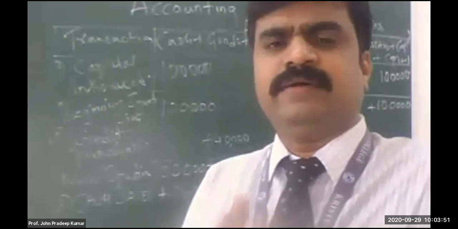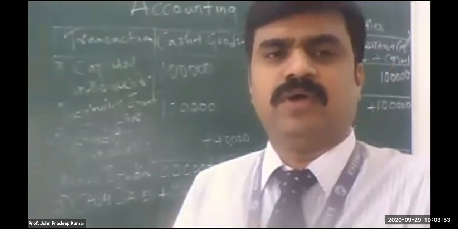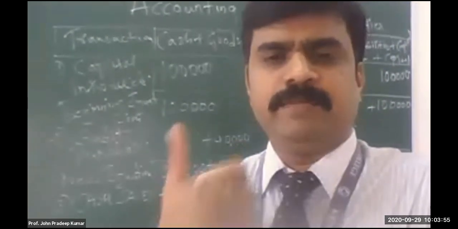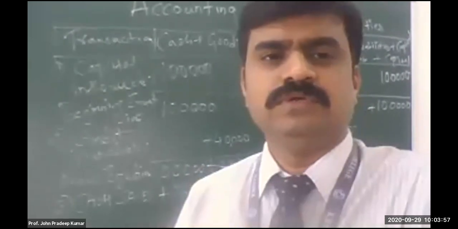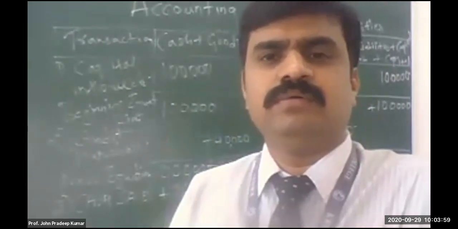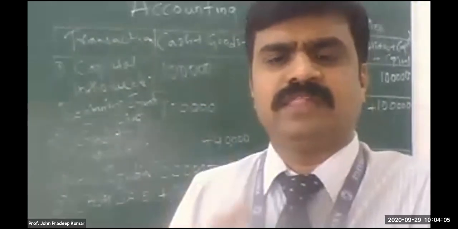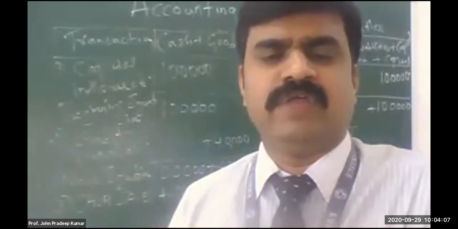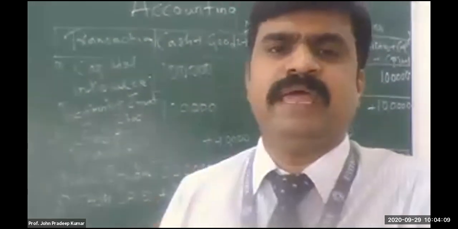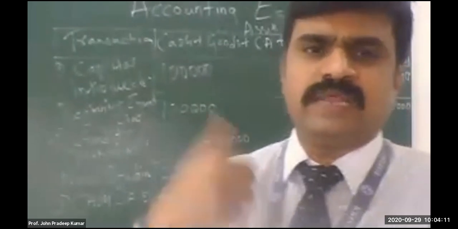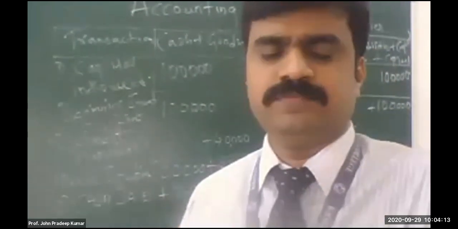4,000. Remember yesterday, when I was explaining the capital account, I told you any profit should be added to capital. Any loss you have to deduct from capital. Any expenses you are incurring, you have to deduct from capital, because the owner has to bear all the expenses and the owner can enjoy all the profit.